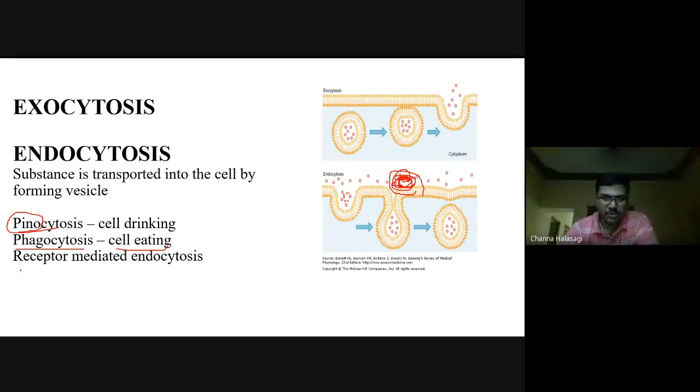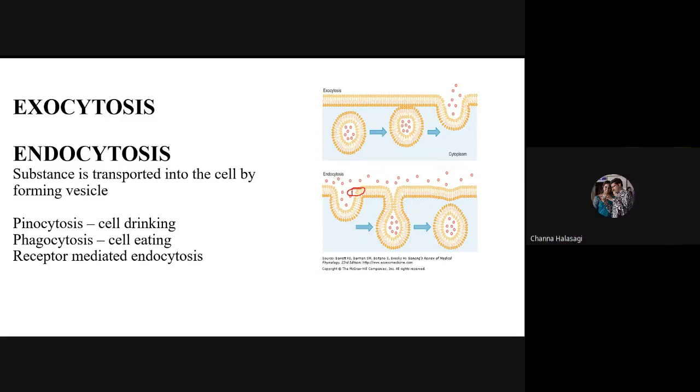There is one more type of endocytosis, called receptor mediated endocytosis. That means there are some macromolecules which have a receptor. Only when that particular receptor is present will the molecule come and bind and be taken into the cell. That is called receptor mediated endocytosis. Now we will come to the mechanism of endocytosis.